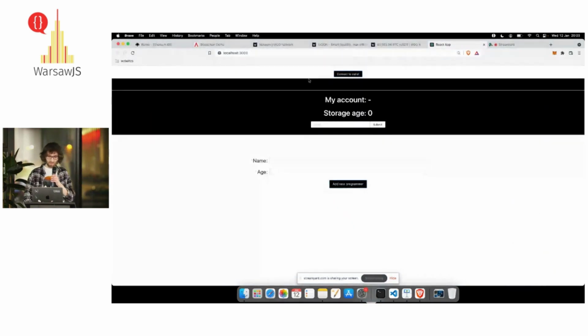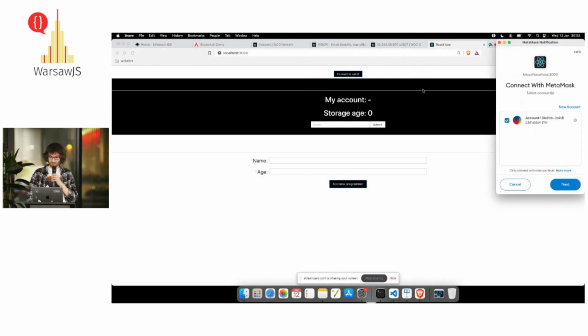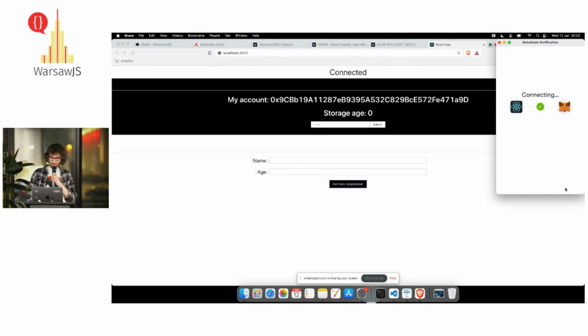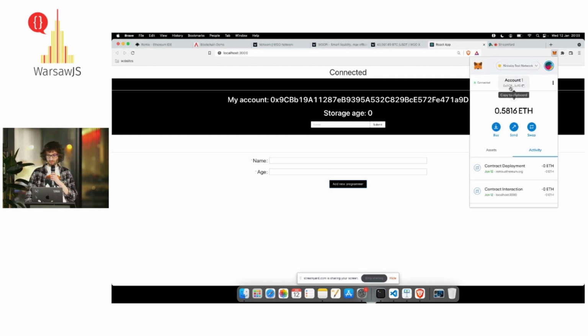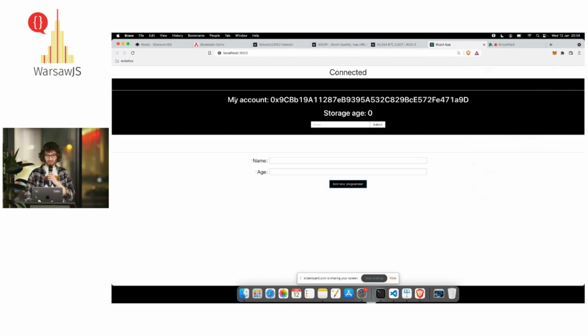Okay. So right now, when I click connect, it asks us that this application wants to connect. We just click approve, and then we see our address. When we go here, this is the same address I got here. So I'm connected to the blockchain test network, and this is my account. And I just want to show you guys that we can display it here.